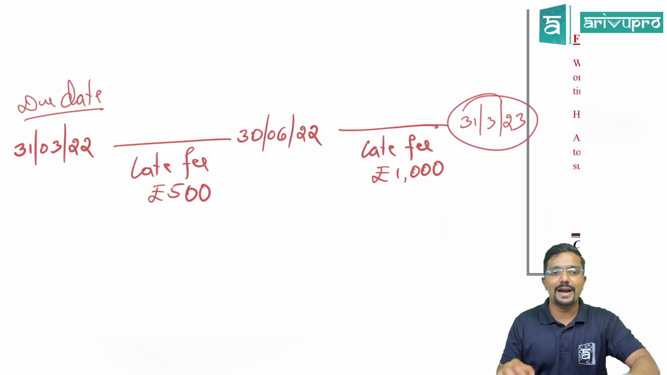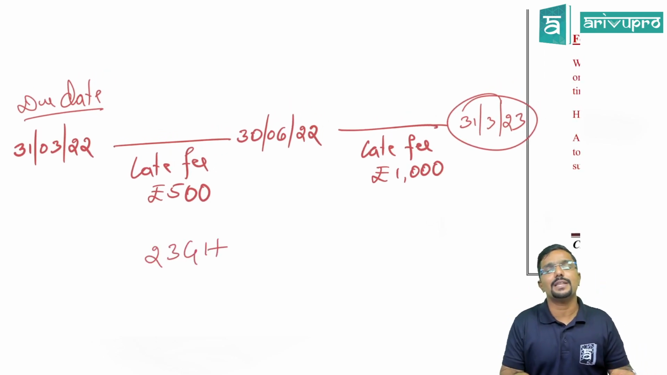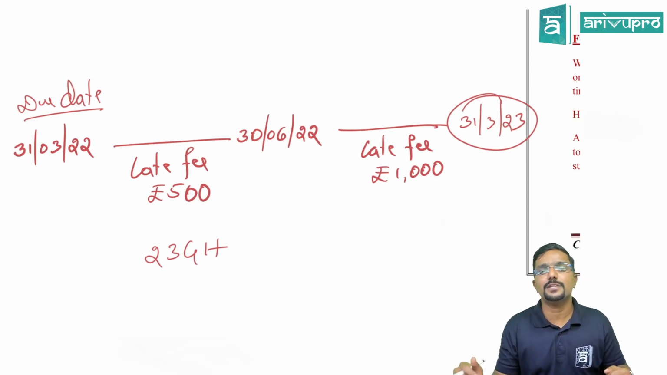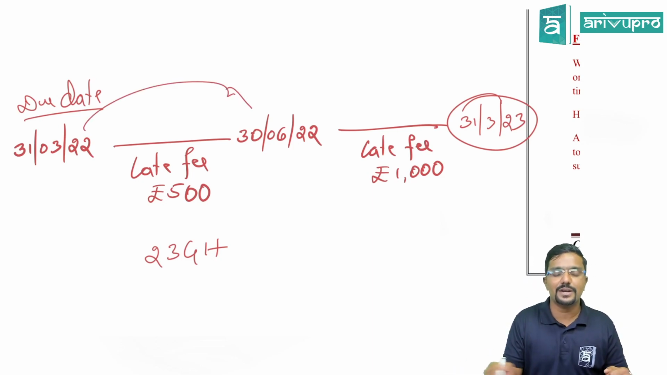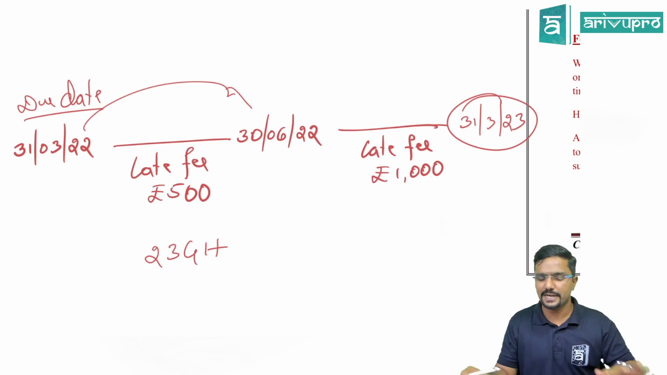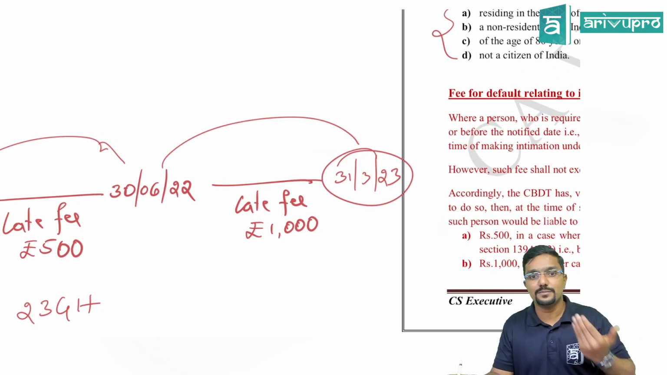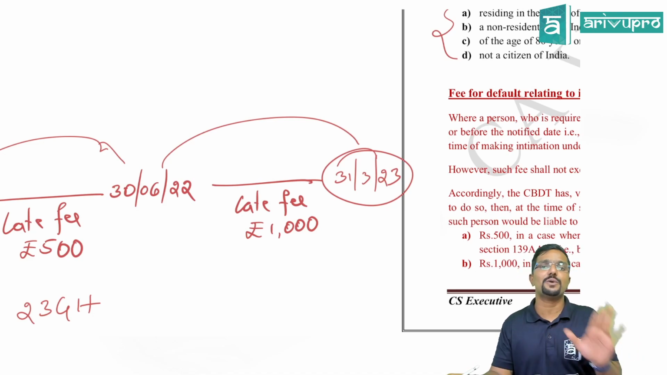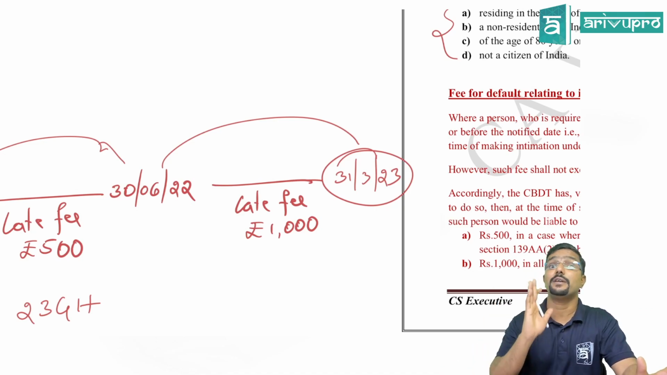But now they have added a new section called 234H telling, if you still link your Aadhaar after 31st March 22, you can do it, but with a late fee. So till 30th June, that is between 31st March to 30th June, if you link your Aadhaar, the late fee would be 500. You can link it. And after 30th June to 31st March, if you are linking it, the late fee would be 1000 rupees. Until 31st March 23, there won't be any serious consequences. But after that, you might face it.